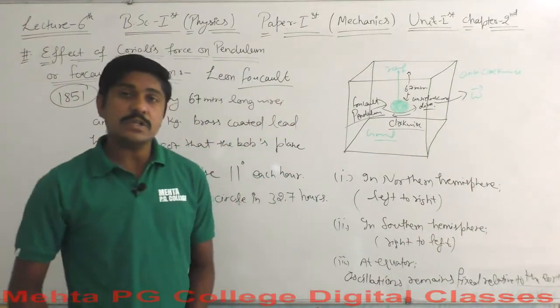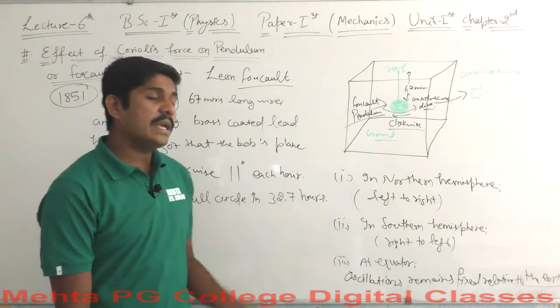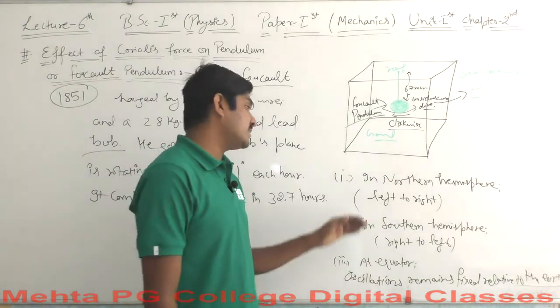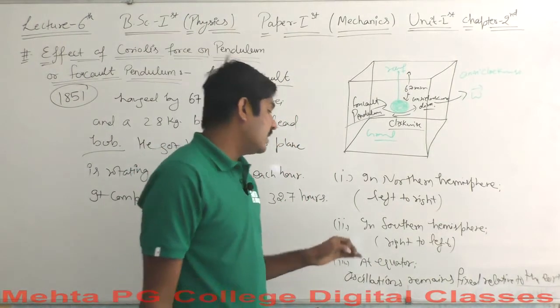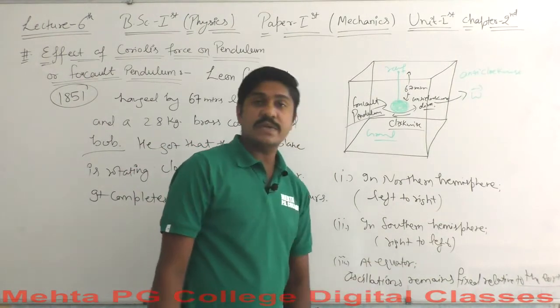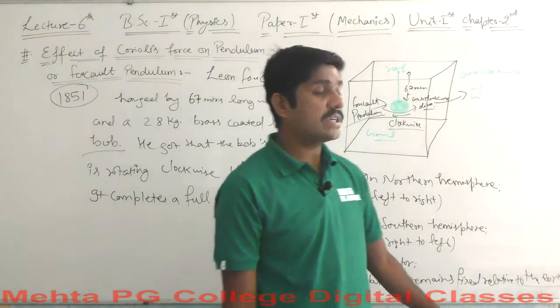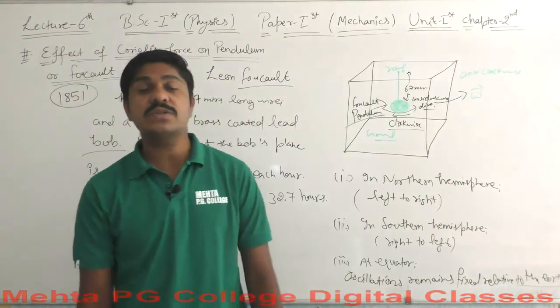So this is all that happens here, and these are the three conditions. In the northern hemisphere, the bob will experience a Coriolis force from left to right, and in the southern hemisphere it experiences a force from right to left. But at the equator, the oscillation remains fixed relative to the earth.